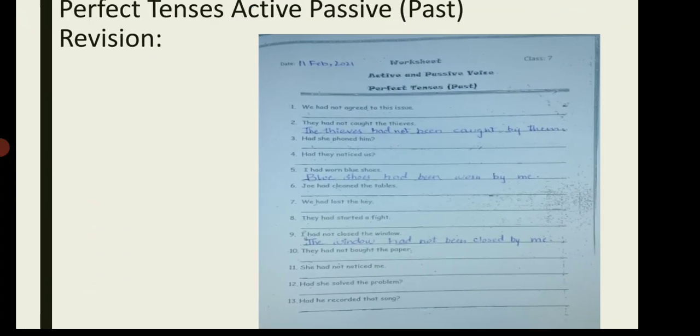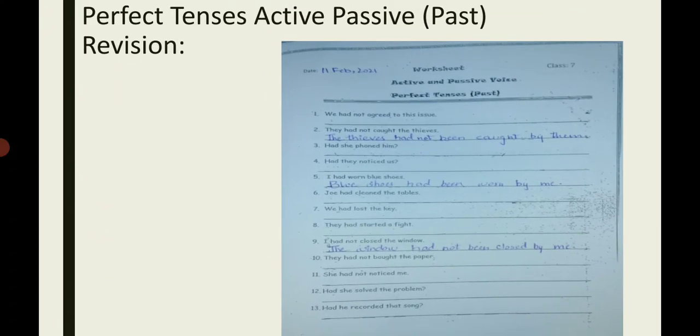Okay students, so I hope that you can understand it very well. I have made these revision videos for you so that you can understand it very well, and it will be helpful for you all in your coming monthly tests that are starting from Monday. So do these worksheets in your homework, and I will check it in the physical classes at school.